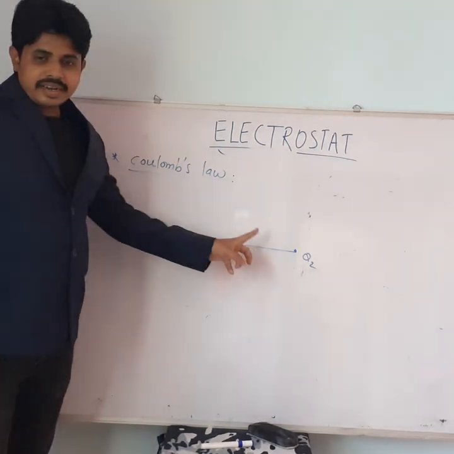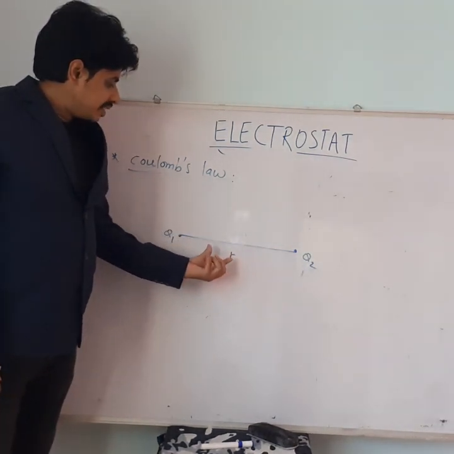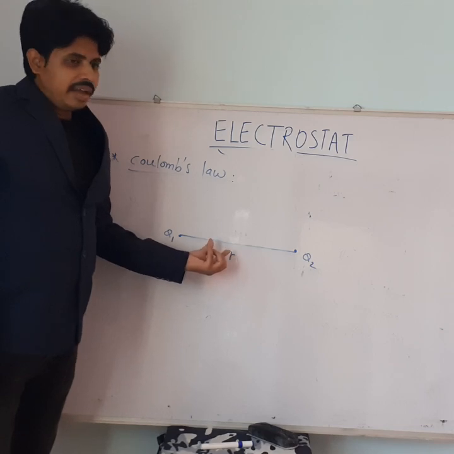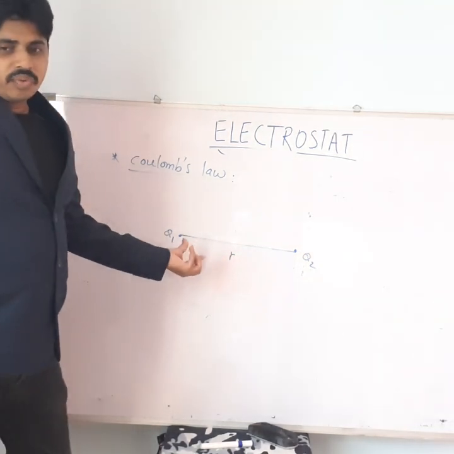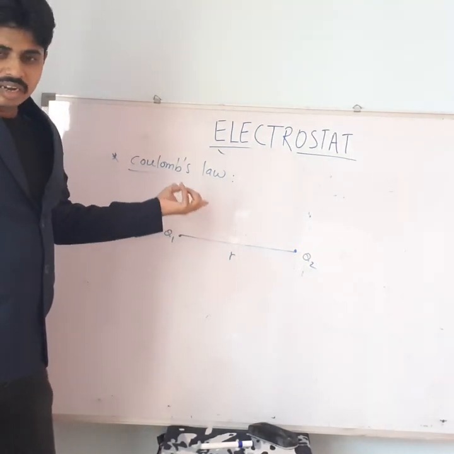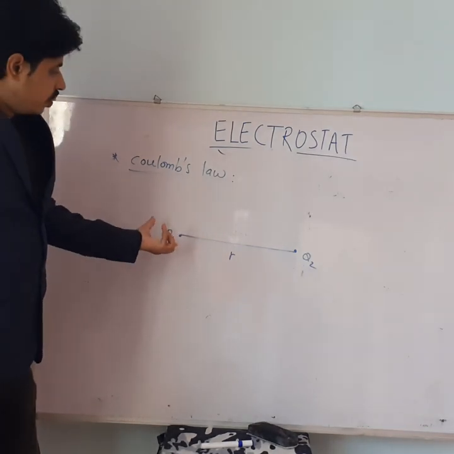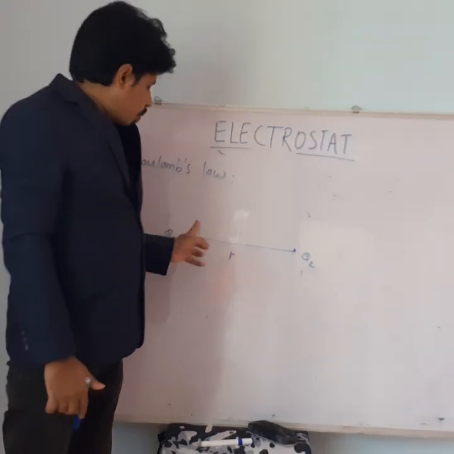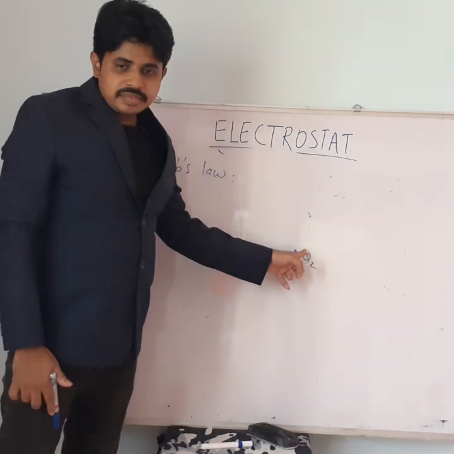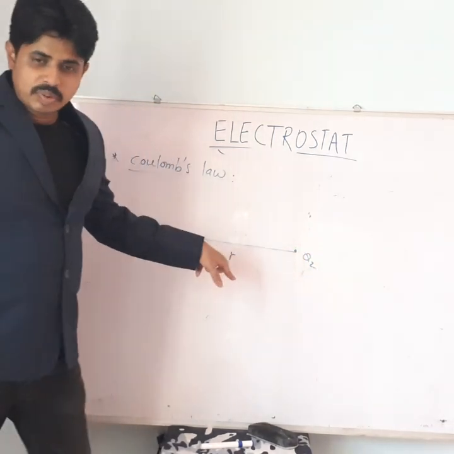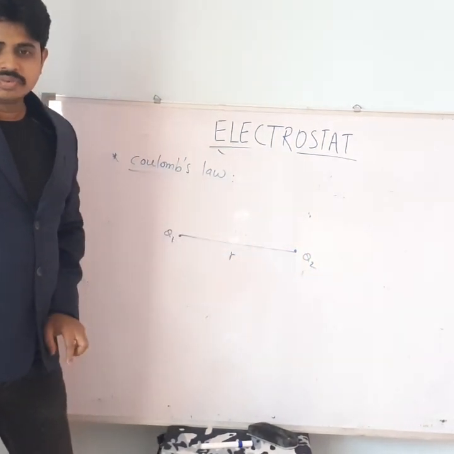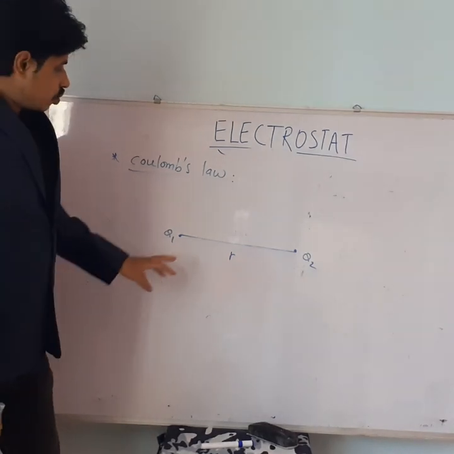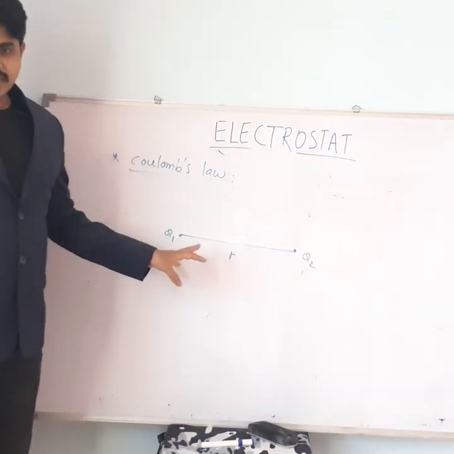Two charged particles, say Q1 and Q2, placed at a separation r, exert an electrostatic force of attraction or repulsion, which is directly proportional to the product of charge and inversely proportional to the square of distance. So this is one of the basic laws of electrostatics.